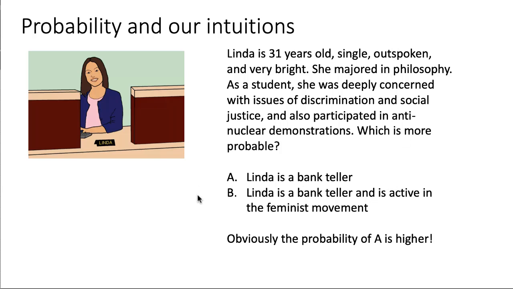So we tend to relate these two and choose option B, whereas obviously option B is a more restrictive option than option A, right? In order to satisfy option A, all she has to be is a bank teller. For B, she has to be a bank teller and then something else, right? So this is a combination of 2 events, A and B, whereas this is just A. And this is obviously going to be smaller than this because this is a subset of this, right? That is, bank tellers who are active in the feminist movement is a subset of all bank tellers, and therefore the number of people in this class is smaller than the number of people in this class, and therefore the probability of A is actually higher, whereas quite a few people end up choosing B.